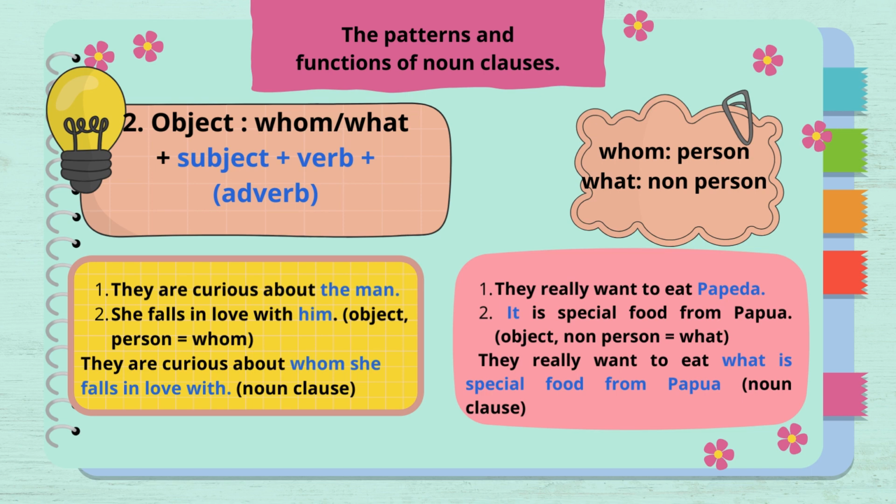Next, the first sentence, they really want to eat papeda. The second, it is special food from Papua. It shows papeda as an object. It shows non-person, so we must use what. It will be, they really want to eat what is special food from Papua. What is special food from Papua is a noun clause.